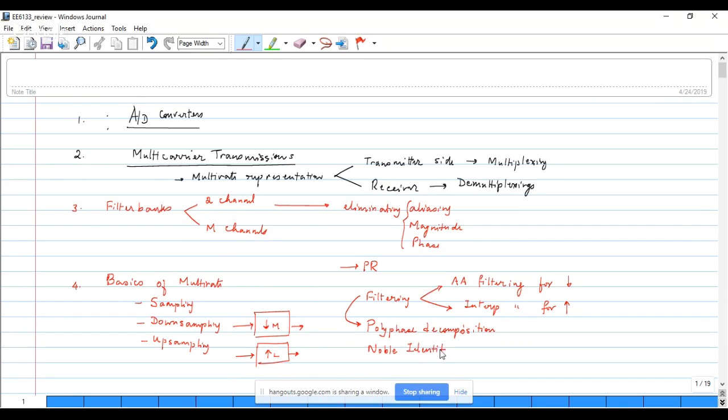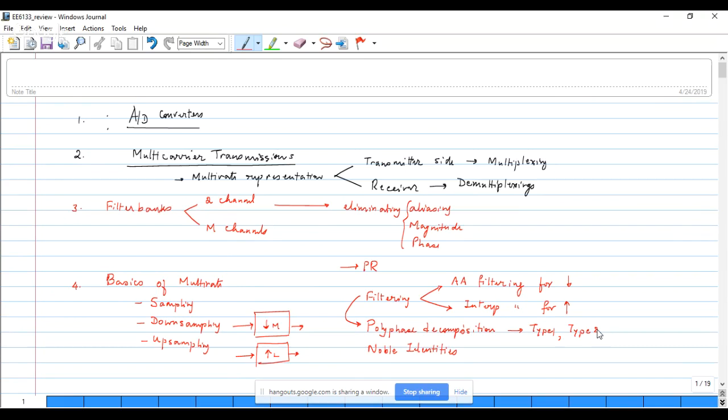So the foundation of multirate signal processing is sampling, integer sampling rate conversion, up and down sampling, the associated filtering that goes along with it, and the most efficient implementation by means of polyphase decomposition. Polyphase decomposition has type 1 and type 2, and we can use both of these. Then we have the noble identities, and you can have various structures which involve the use of filters, sampling rate conversion, and the implementation of noble identities. So this was the foundational aspect.